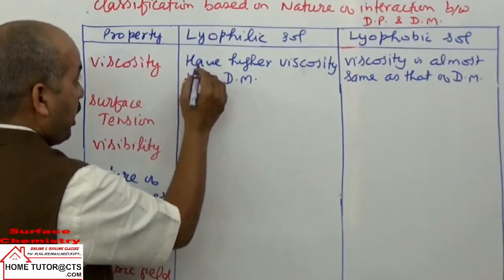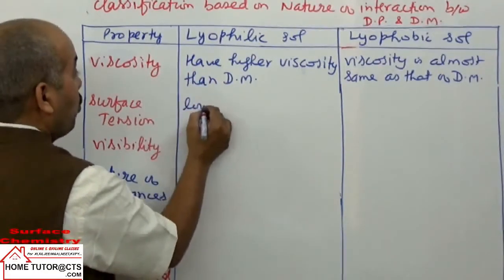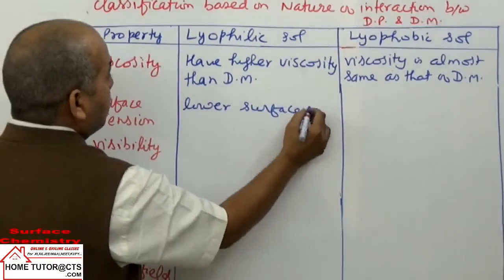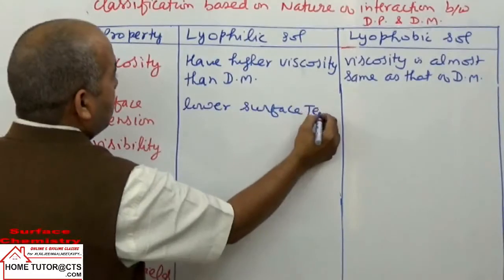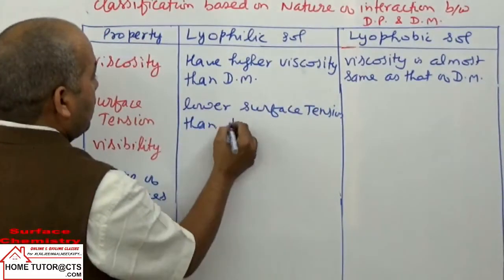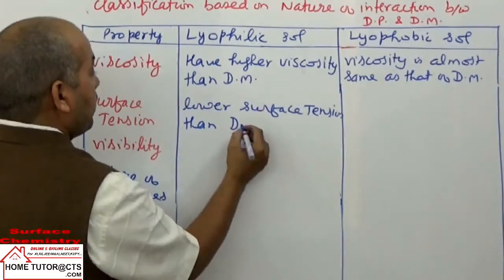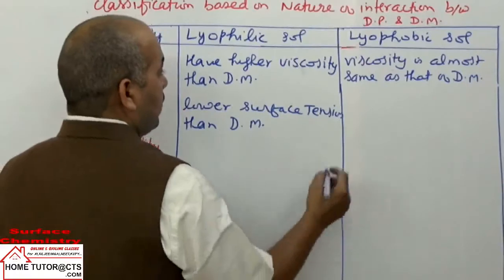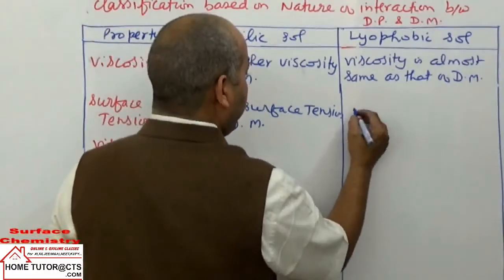Then these lyophilic salts have lower surface tension than the dispersion medium particles. यहाँ पे क्या होता है? This property is also the same.